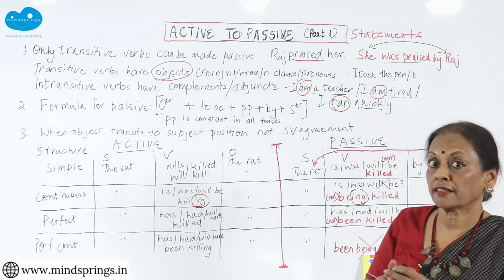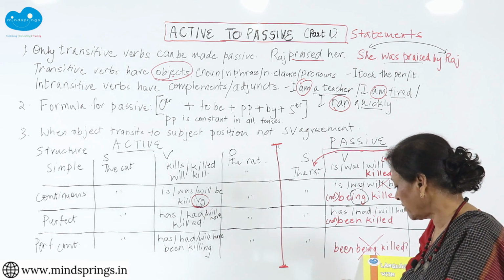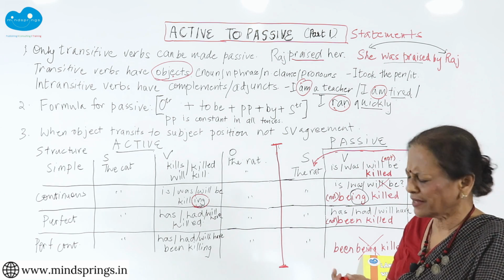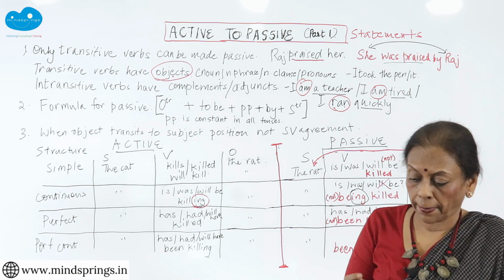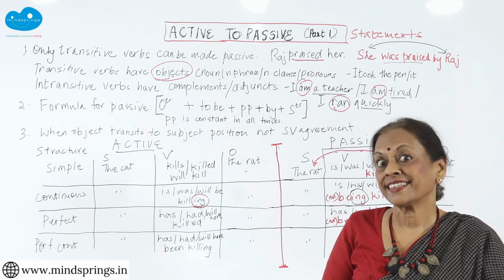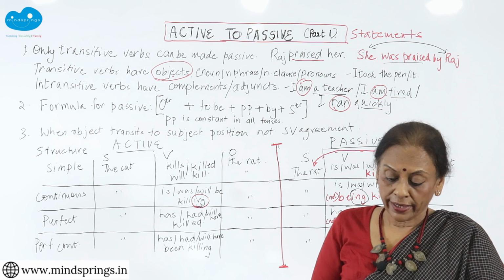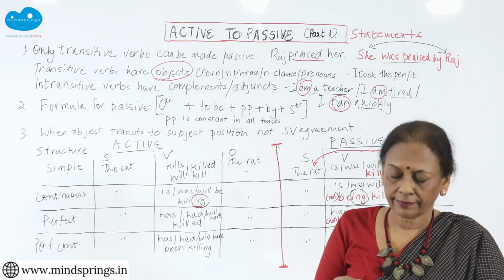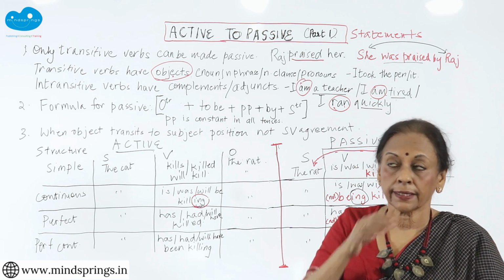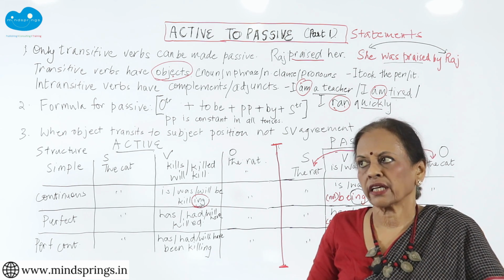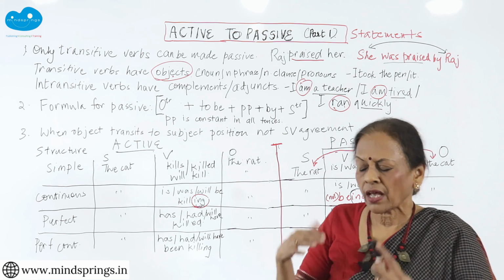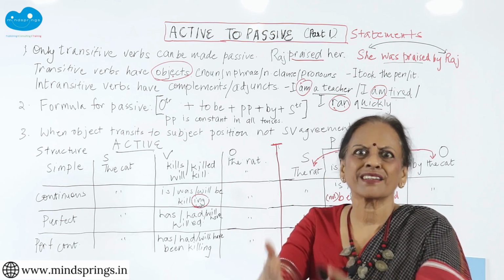See, you cannot transit the subject and object because it does not have an object, it does not have a noun to transit. I am a teacher is a complement because I and the teacher are one and the same person, aren't they? I am the teacher. The teacher is not an object. The teacher is me and therefore it is a complement. Why complement? Complement means it completes.